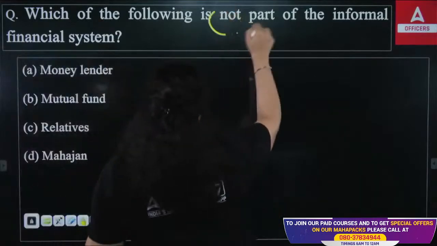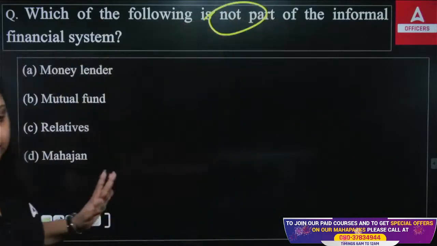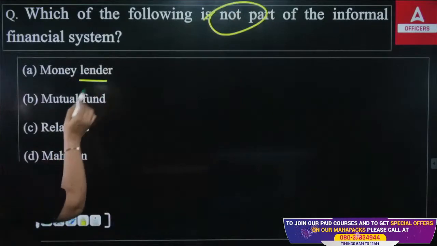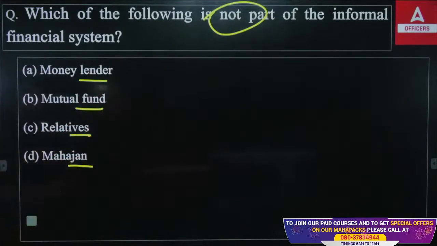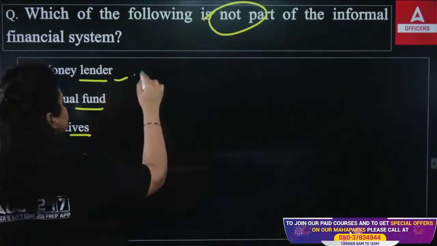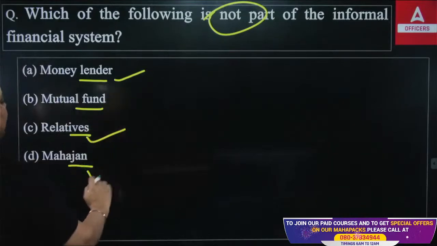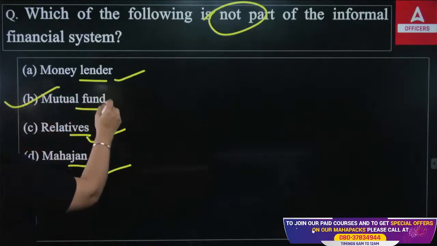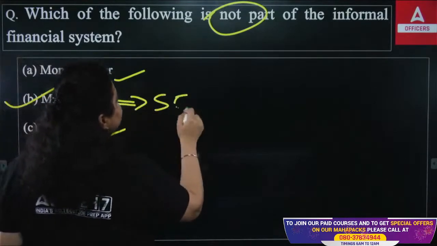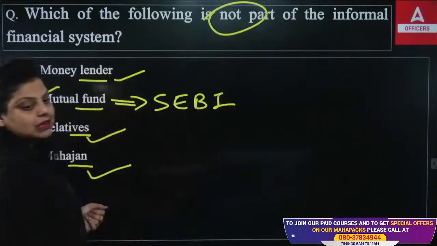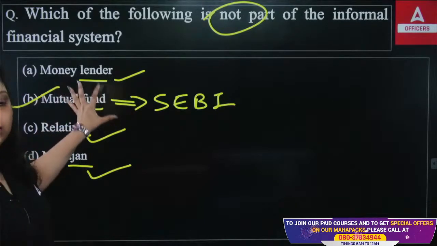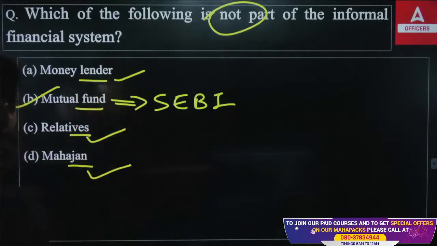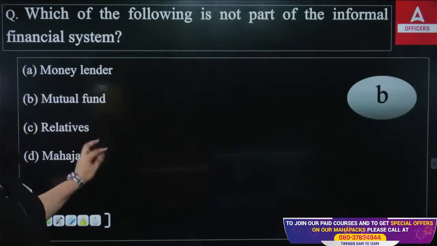So informal financial system means there is no regulatory body available. First is money lenders, mutual funds, relatives and Mahajan. So they are not a part of your informal financial system. So your money lenders are informal, relatives are informal, Mahajans are informal, but not the mutual fund. Mutual funds are regulated by SEBI. What is SEBI? Securities and Exchange Board of India. So mutual funds are the part of formal financial system. Okay. Now the second question, so right answer will be B option.